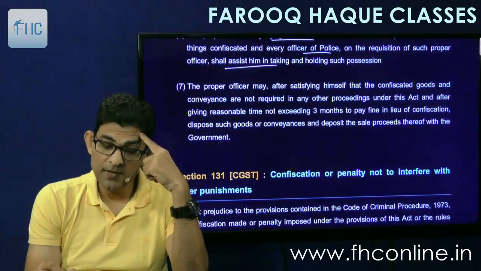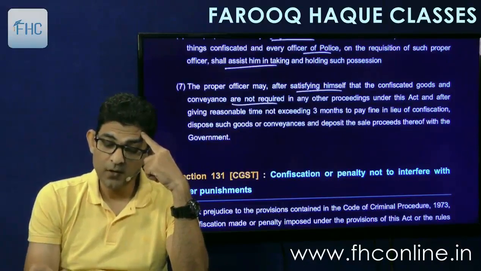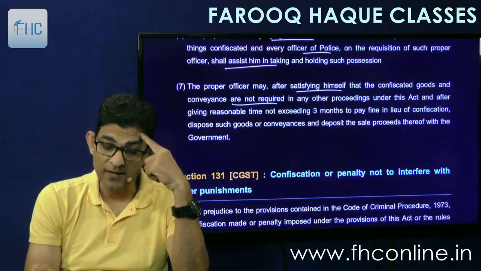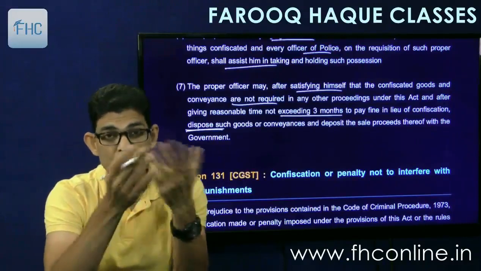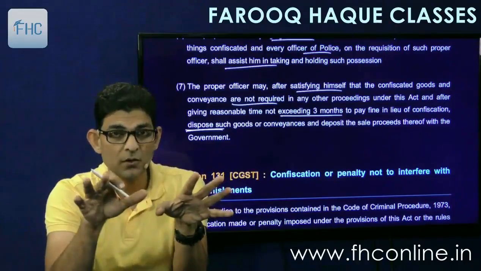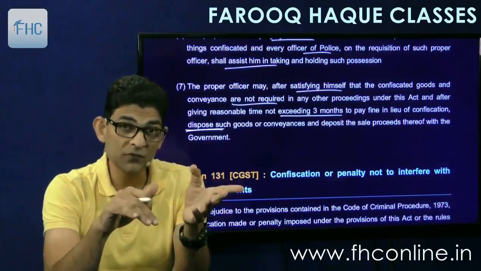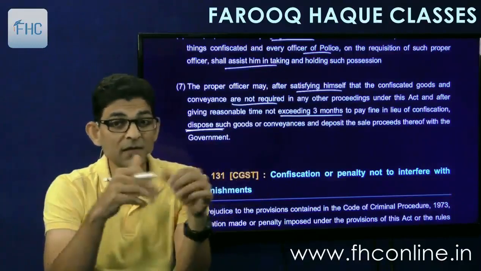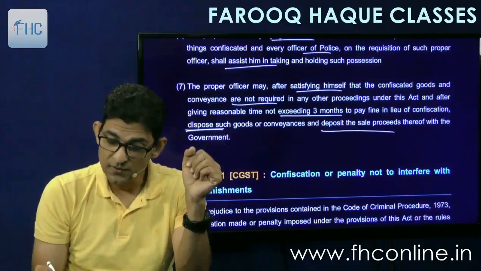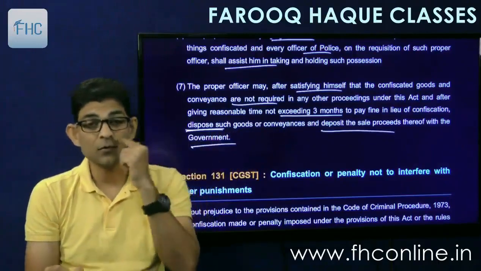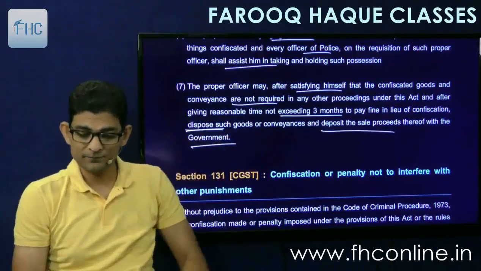And the proper officer may, after satisfying himself that the confiscated goods and conveyance are not required in any other proceeding under this Act, and after giving reasonable time not exceeding 3 months to pay fine in lieu of confiscation, dispose such goods. So first he will give you the option to pay fine and take your goods. But if you don't even come to pay fine in lieu of confiscation up to 3 months, then he will dispose of the goods and conveyance and deposit the sale proceeds with the government. Okay, the whole sale proceeds will go to the government.